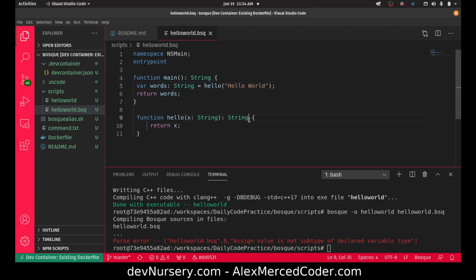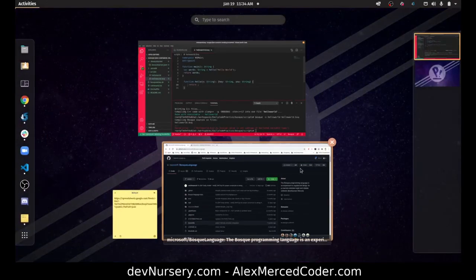Okay, but let's try this. Let's try doing a multiple return value. Okay. So if I remember right, when I read the docs, it looked something like this. So I will just say, hey, string, you string. Okay. And I don't think I had to wrap it in curly brackets on the exit, but let's see here. Let's take a look at the docs.